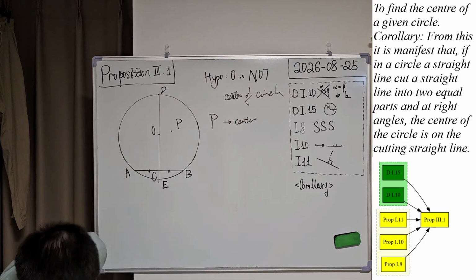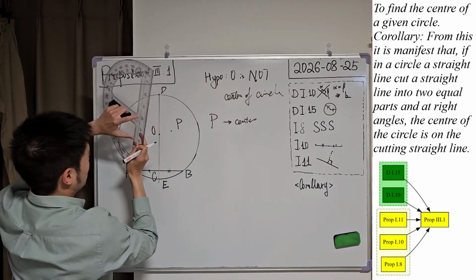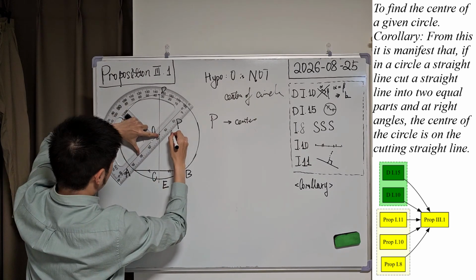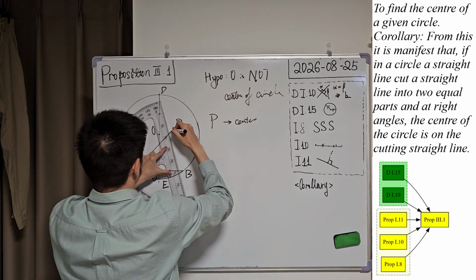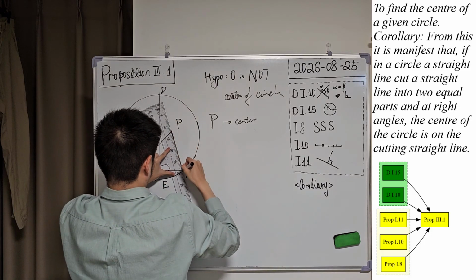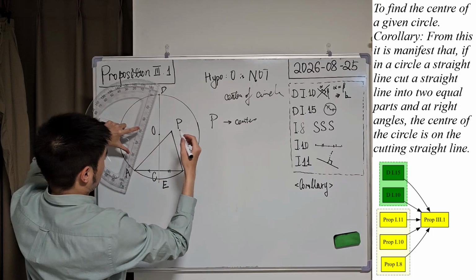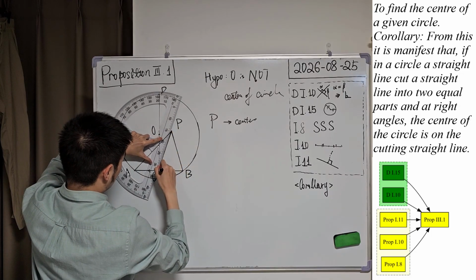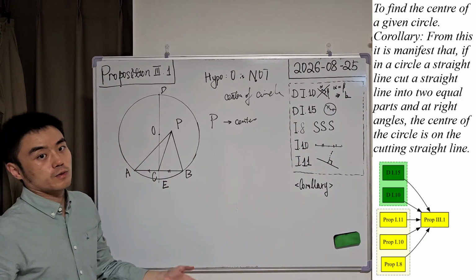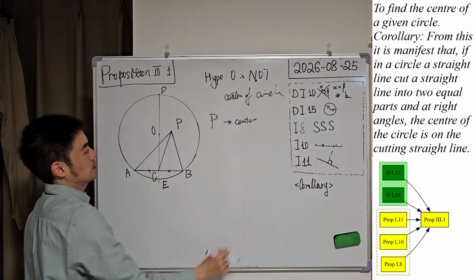Then let us join PA and PB respectively, PA, PB, and also join PC. Great, and let's see what we can derive from this hypothesis.